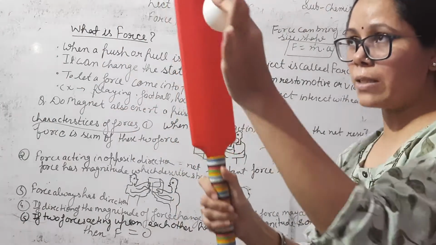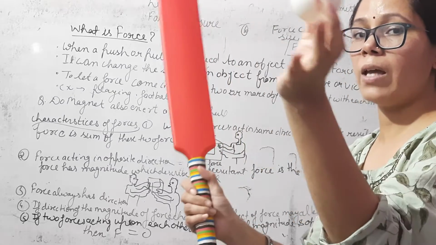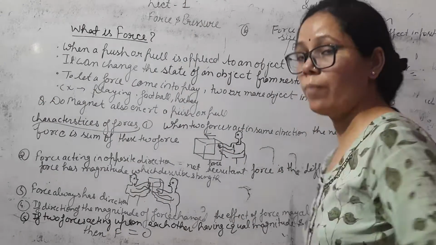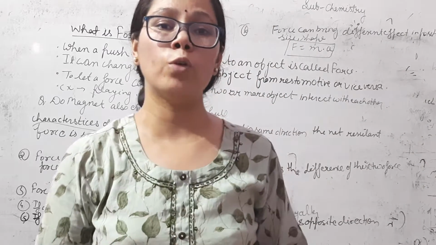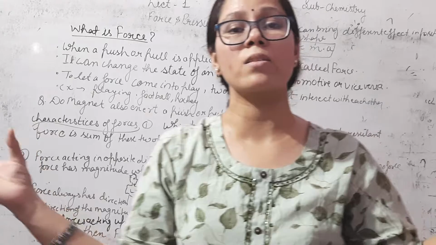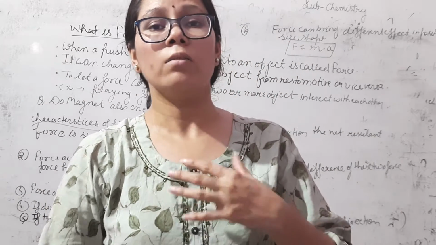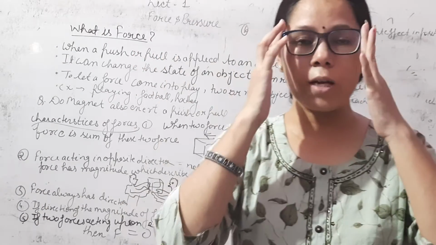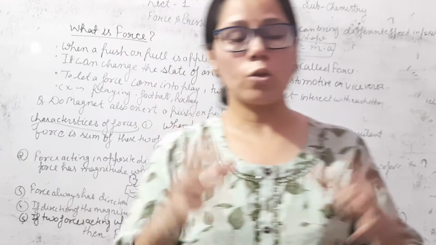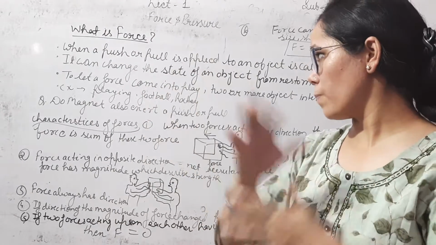So when two objects come in contact and interact with each other, force is applied. Playing cricket, football, or hockey are examples of force in which two objects are in contact. The interactions are between two objects. So this is the example of force.